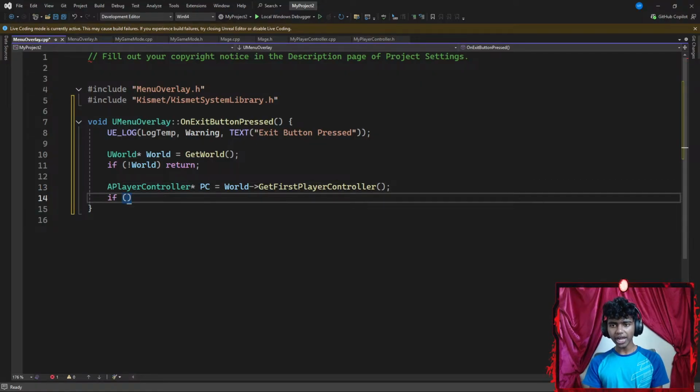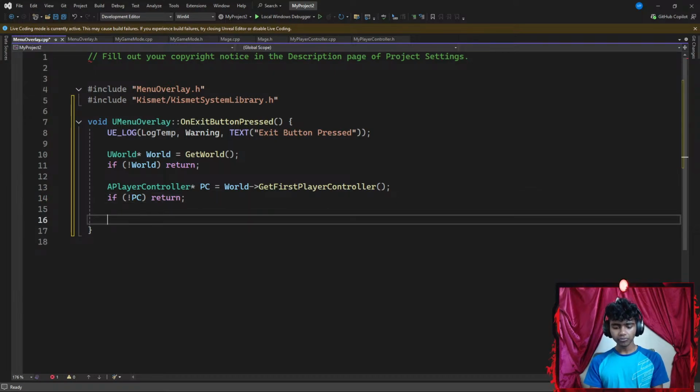Okay, now I'm going to go ahead and add an if statement to check something like if not world. My bad, guys. If not PC, if my player controller is about to run into an error and it returned nullptr, I'm going to go ahead and return, ending with a semicolon. Once I'm done with all that, I'm going to get a function from my Kismet system library. From my Kismet system library, I'm going to use the scope resolution operator and get a quit function.